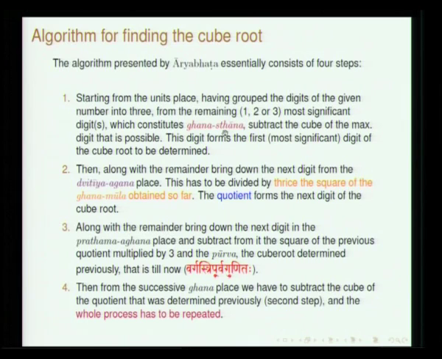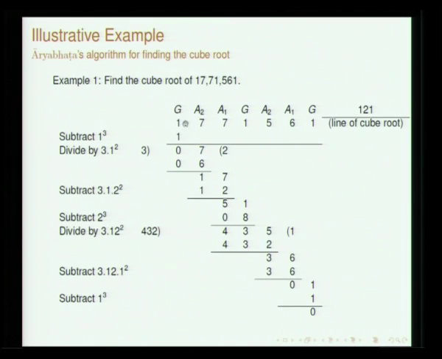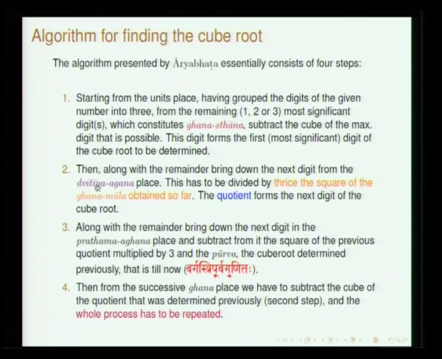So, this digit actually forms the most significant digit of the cube root. Then along with the remainder bring down the next digit from the dvitiya ghana. Once we do this operation, this number has to be brought down, dvitiya ghana. So, this has to be divided by thrice the square of the ghanamoola obtained so far.